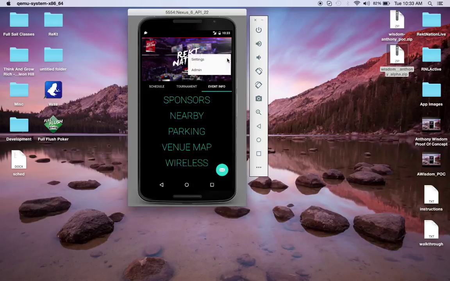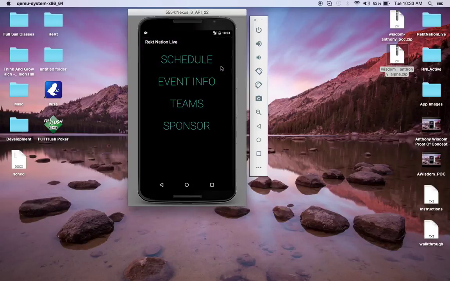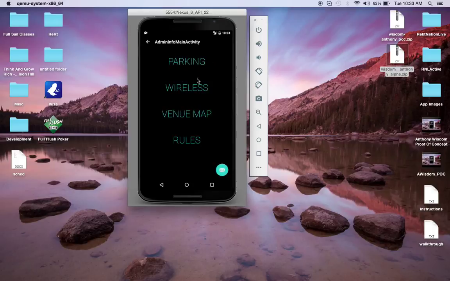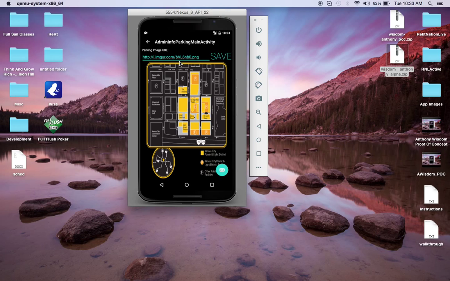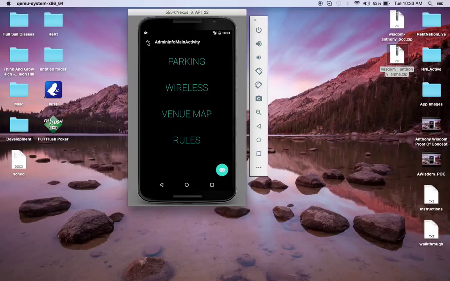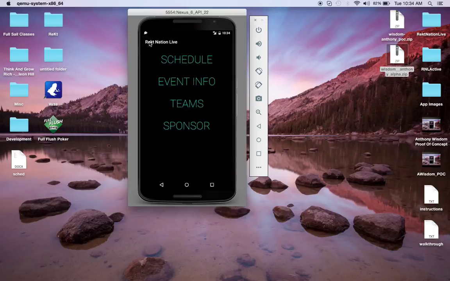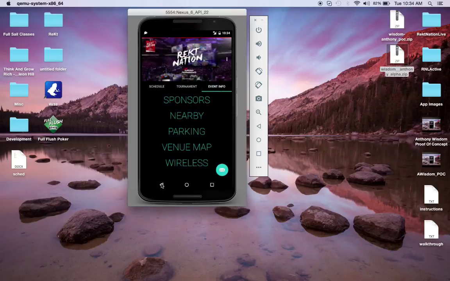And then validation on my forms. For instance, making sure that this is a URL that's entered here versus any other type of text. Simple things like that, loading, or putting my titles here for my different views. But other than that, you're able to enter all of the data into the back end, and it is all updating to the app.